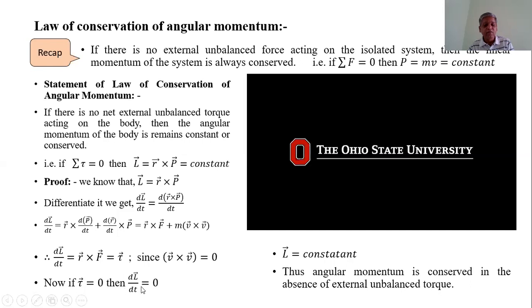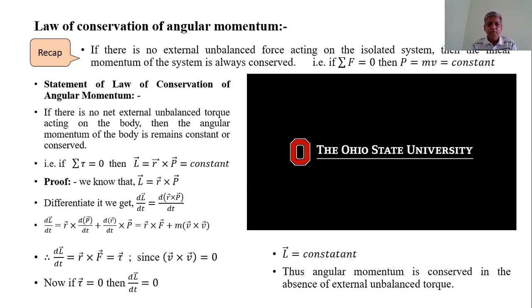That means the angular momentum is constant. If the angular momentum is constant, then the derivative is equal to 0. Therefore, we write angular momentum is constant. Thus, angular momentum is conserved in the absence of external unbalanced torque. This is the law of conservation of angular momentum.